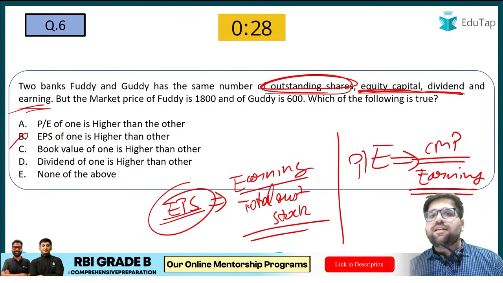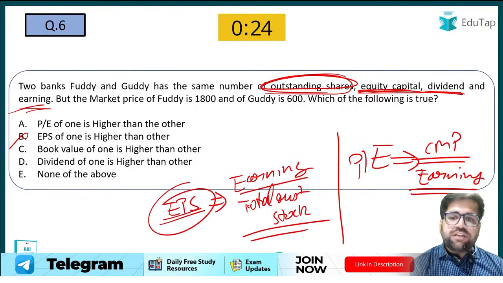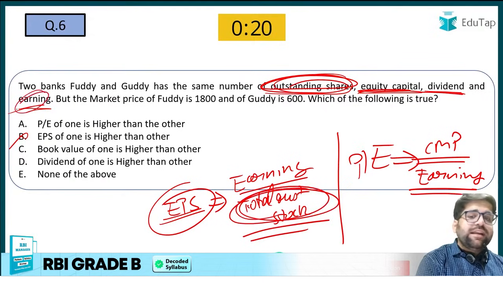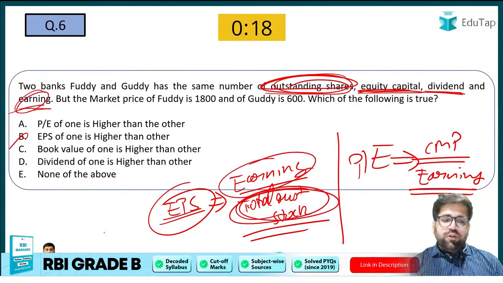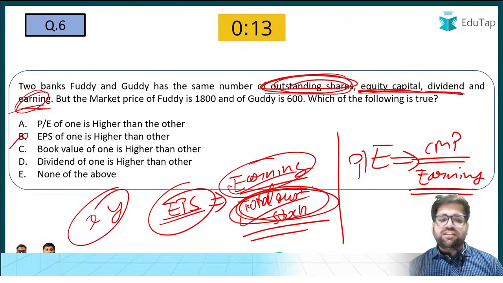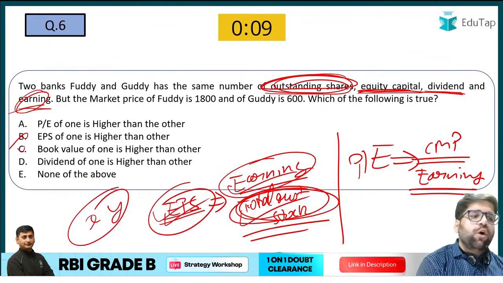Why am I saying this? EPS of one is higher than the other. How can you say that, when total outstanding shares and earnings are both the same? If X and Y have the same earnings and the same outstanding shares, then EPS will be the same. As simple as that. Now let's come to option C.